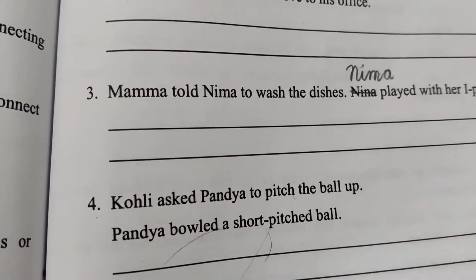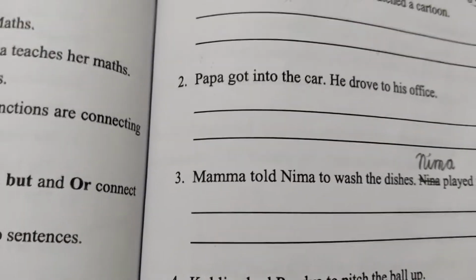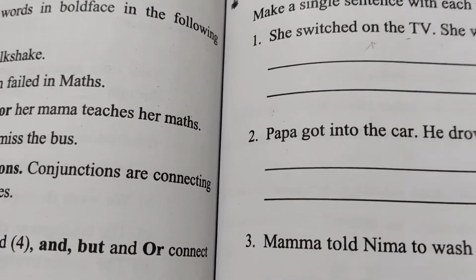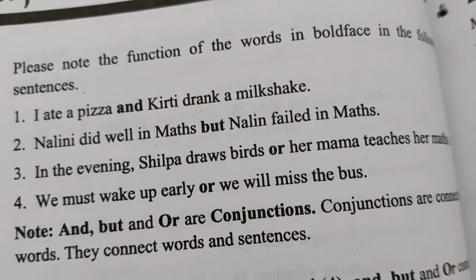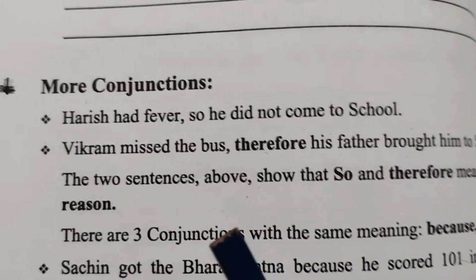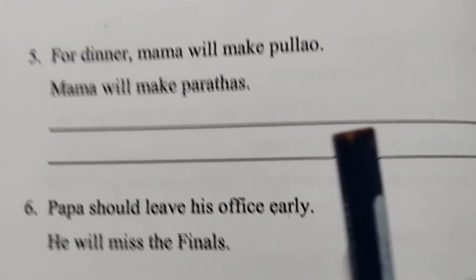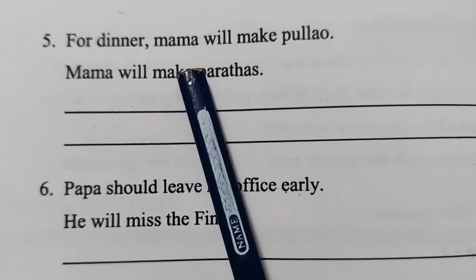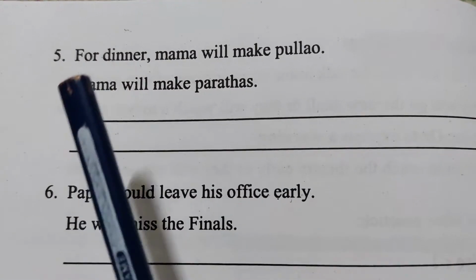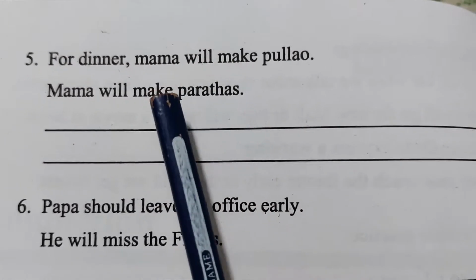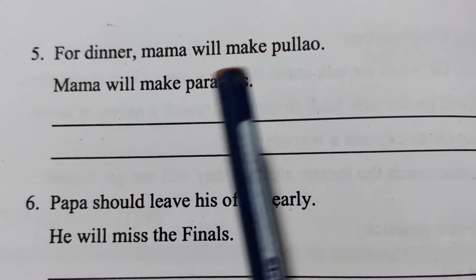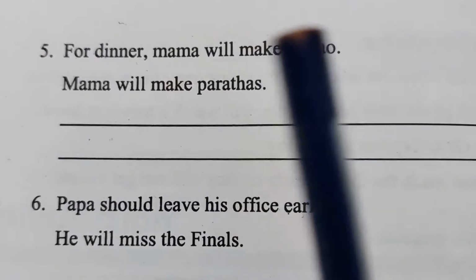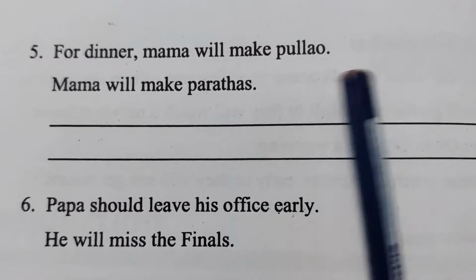Now let's turn the page and come on to page number 120. Here on 120 we have two more sentences. Sentence number 5: For dinner, Mama will make pulao, Mama will make paranthas. Now we can't have both the things together.